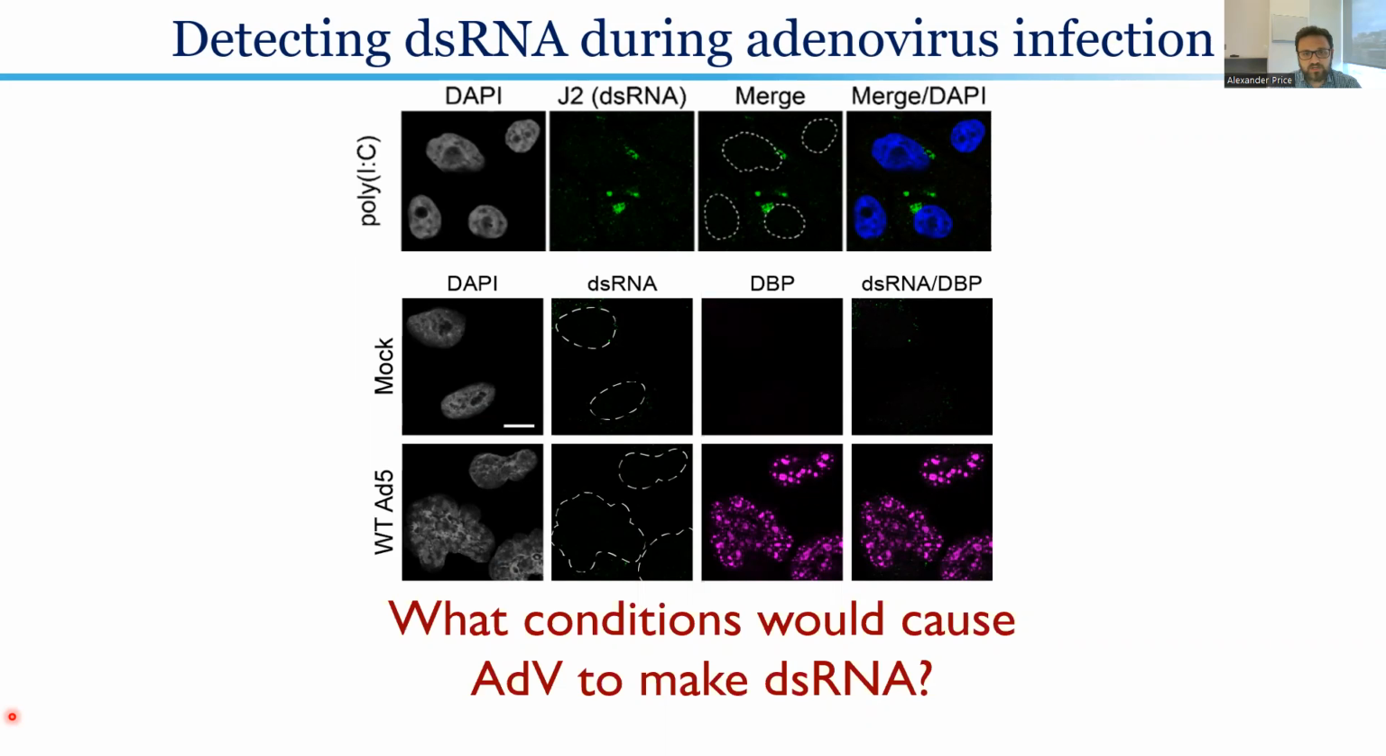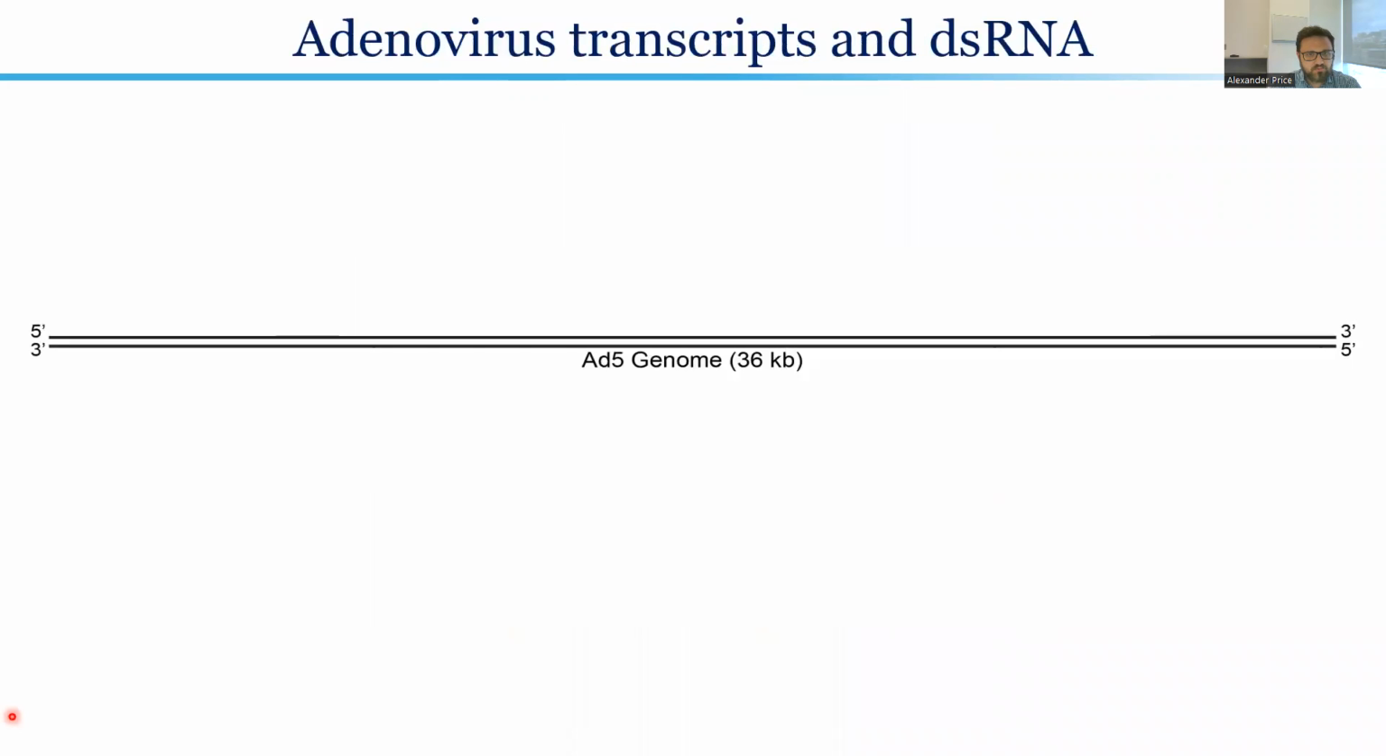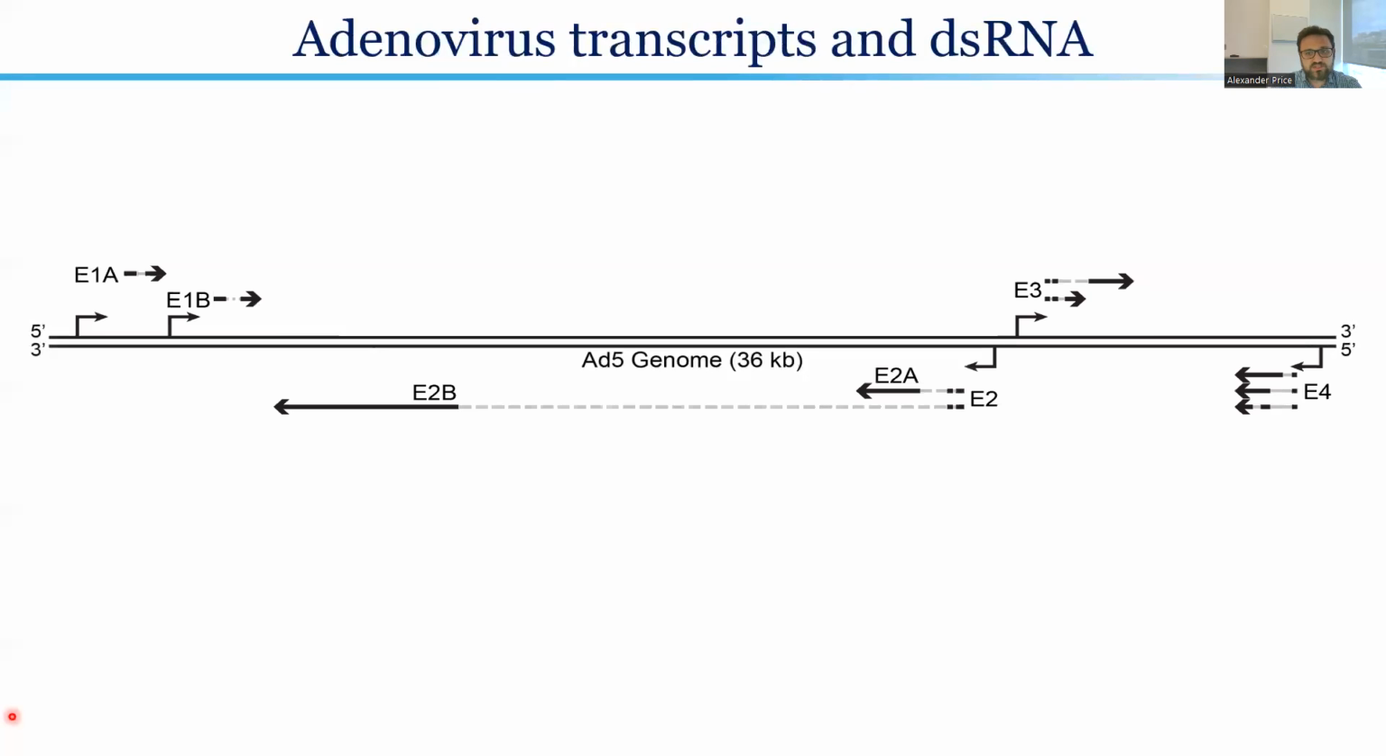make this PKR inhibitor? When we look at the transcripts that come off of adenovirus, we see that adenovirus is a relatively simple virus with about a 36 kilobase double-stranded piece of DNA as its genome. Its transcripts are moved into two different classes, these early transcripts, which are thought to be primarily distinct units and ultimately involved in antiviral responses and genome replication.